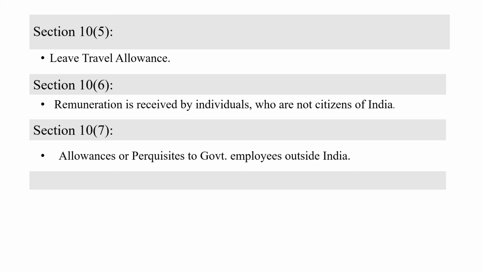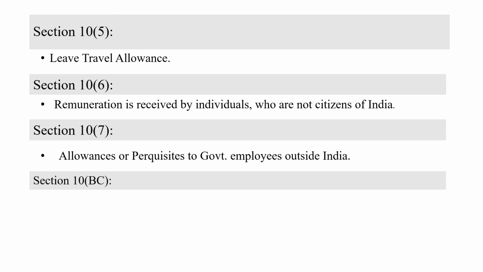Government employees outside India implies the residential status, whether they are in or outside India. So based on these things, you can remember these three sections: section 10 subsection 5, 6 and 7.